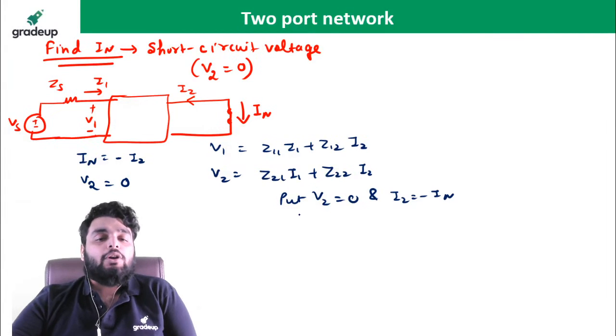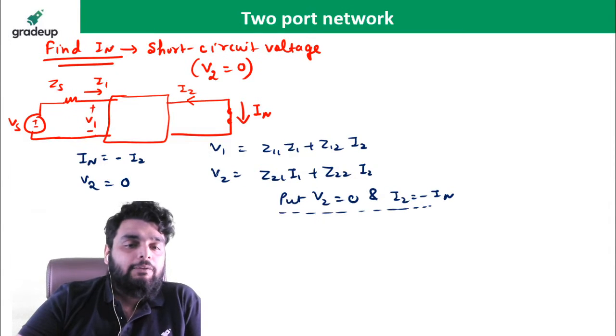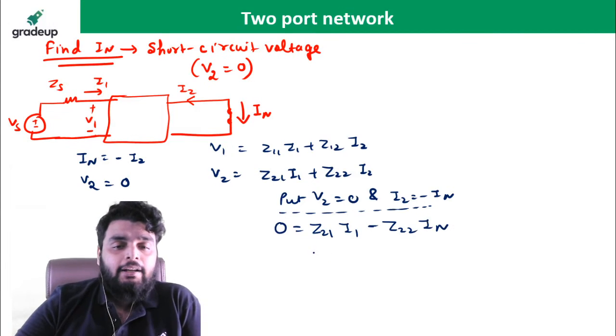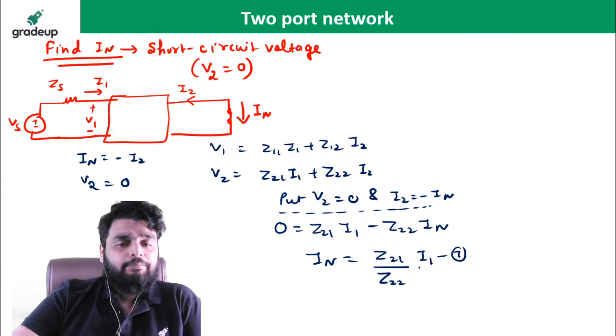I am putting V2 equal to 0 and I2 equal to minus IN. So what will happen? Here it will be 0 equal to Z21 I1 minus Z22 IN, right? So Norton's current comes out to be Z21 divided by Z22 times I1. This is the 7th equation.